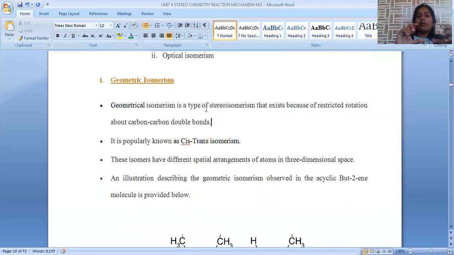When we are taking a single bond, it is possible to rotate very easily. But when we are taking a carbon-carbon double bond, it is very difficult to move or rotate because two carbons are joined by a double bond. This geometrical isomerism is also known as cis-trans isomerism, but it is not always applied to carbon compounds.